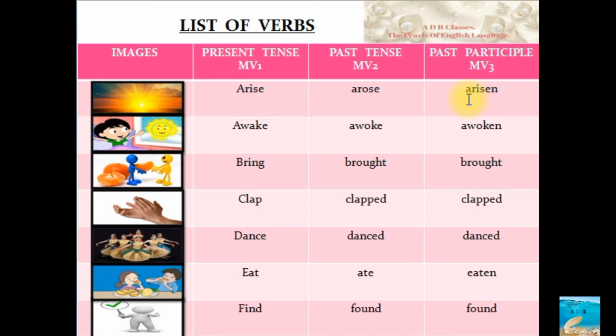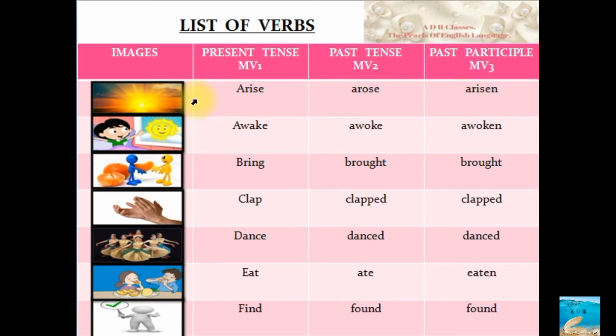But here, you need to understand that there are 3 time sequences for the same action. The word itself is dividing into 3 different time sequences, that is present tense, past tense and past participle form. Now let us start with the alphabetical order.